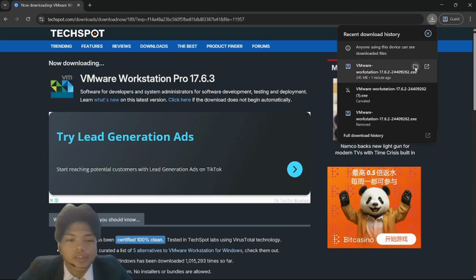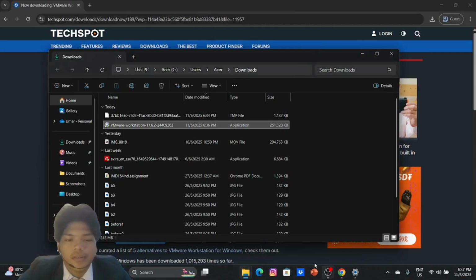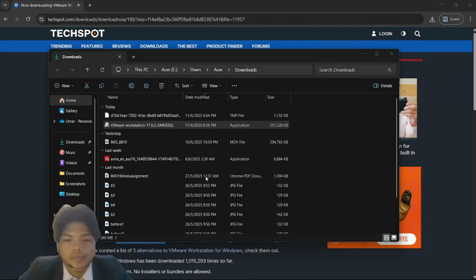Once it's finished, click Show in Folder and open the downloaded file. Wait for the installation to start.